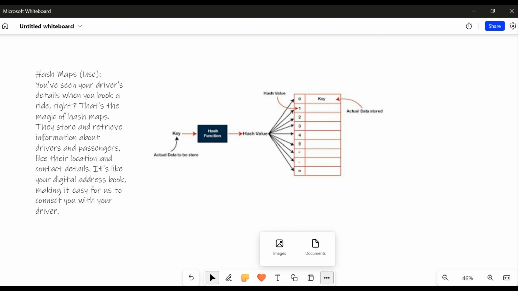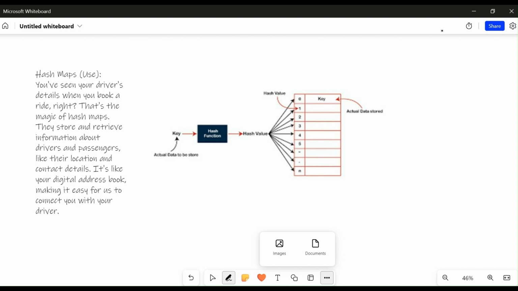So now I will explain to you about hash map. A hash map is nothing but a collection of key-value pairs where each key is a unique number and it maps to a specific value. The primary idea behind a hash map is to provide efficient and fast retrieval of data. Here's how a hash map works.